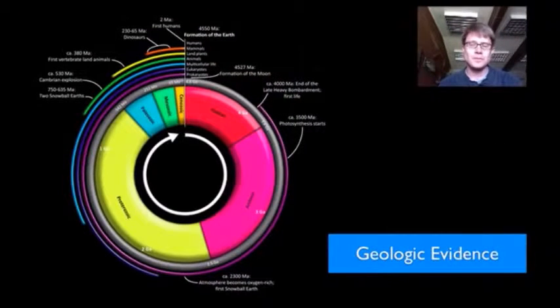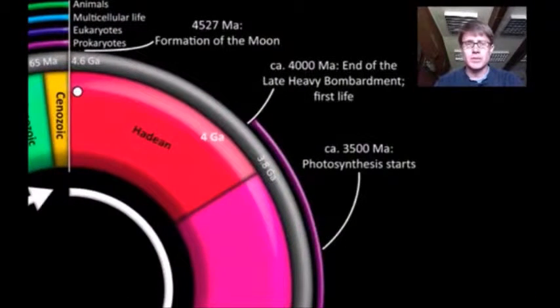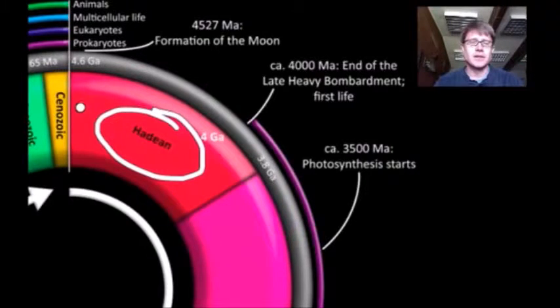Around today. First, let's look at the geologic evidence. If we look back through time, we're saying that life started maybe 4.6 billion years ago. This first period of time, and again, you don't have to memorize any of these different names, is the Hadean era, which comes from Hades, which tells us what the Earth was like at that point in time. So it was molten material.